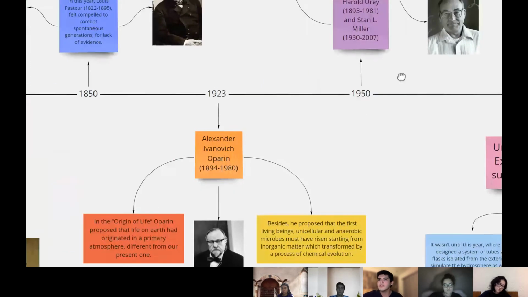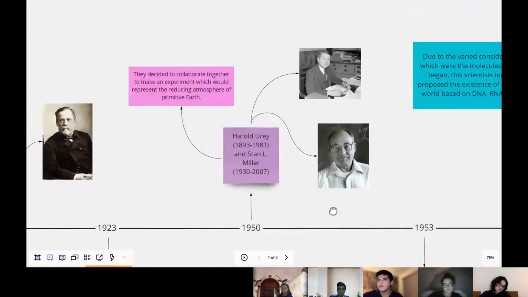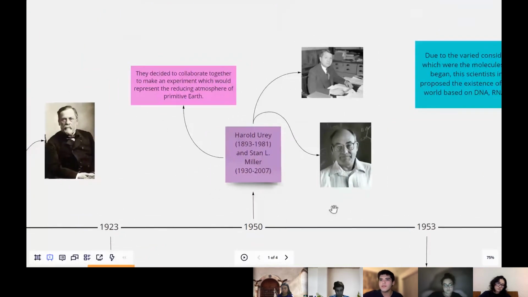Next, in 1950, Harold Urey and Stanley L. Miller decided to collaborate together to make an experiment which would represent a reducing atmosphere of primitive Earth.